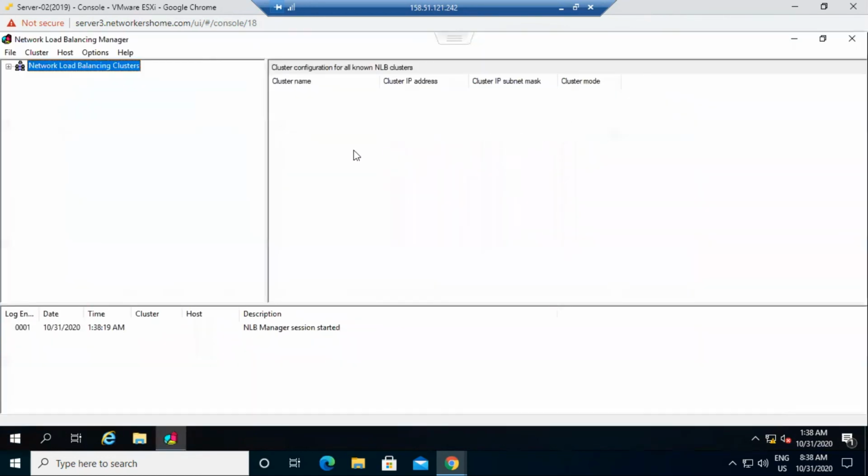With the help of NLB Manager, we are able to manage our NLB clusters. Right now I don't have any clusters. I just right click on that and we can go for new cluster. If you have a cluster already, imagine that if I had already created the cluster, we can connect to the cluster. Right now I don't have any clusters, so first I need to create the cluster. So I go for new cluster.